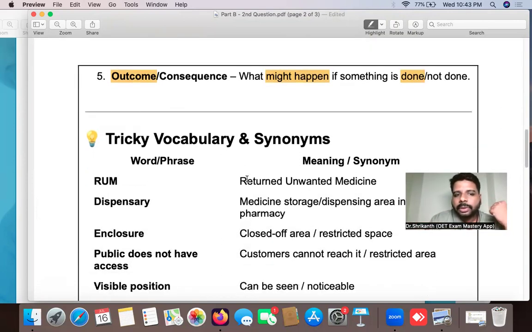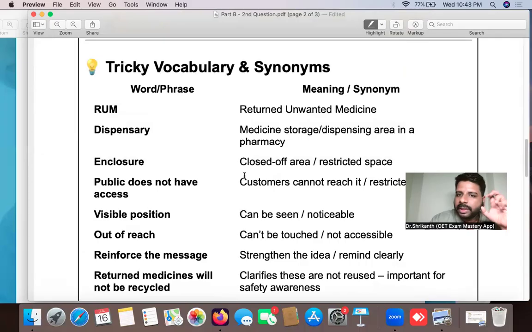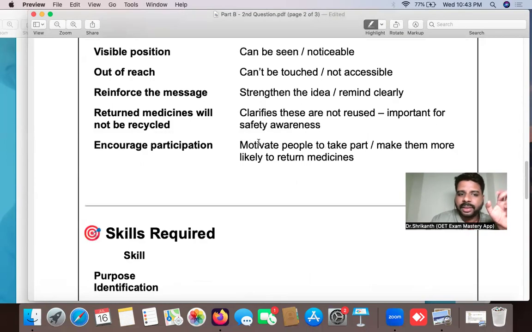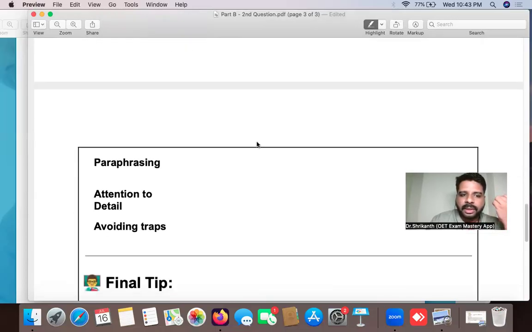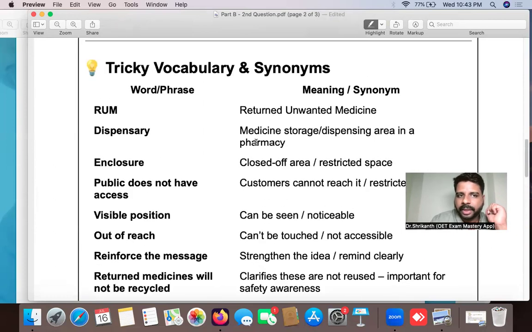Right. So now let's talk about the tricky vocabulary. When it comes to the OET, there is certain tricky vocabulary, because they're very cunning people. I will be sending this document to you through WhatsApp, so no worries. Let's talk about the difficult vocabulary and certain synonyms, because when you're coming across the skills over here, synonym recognition is very important.